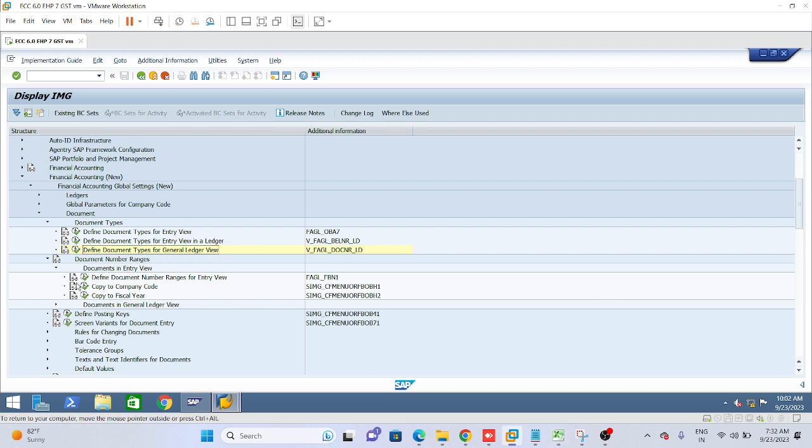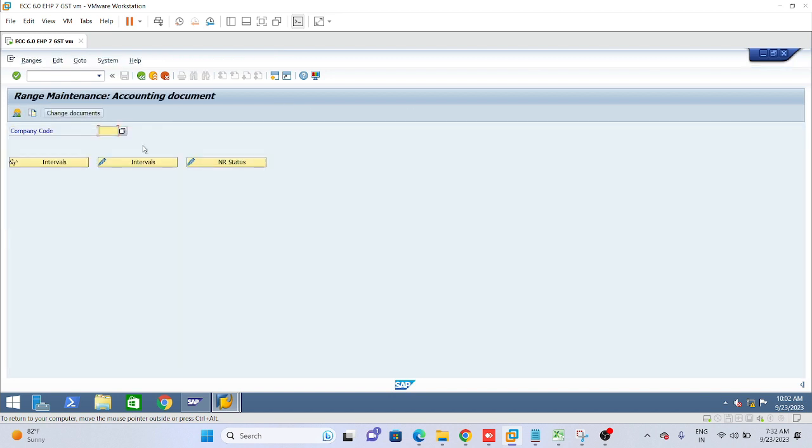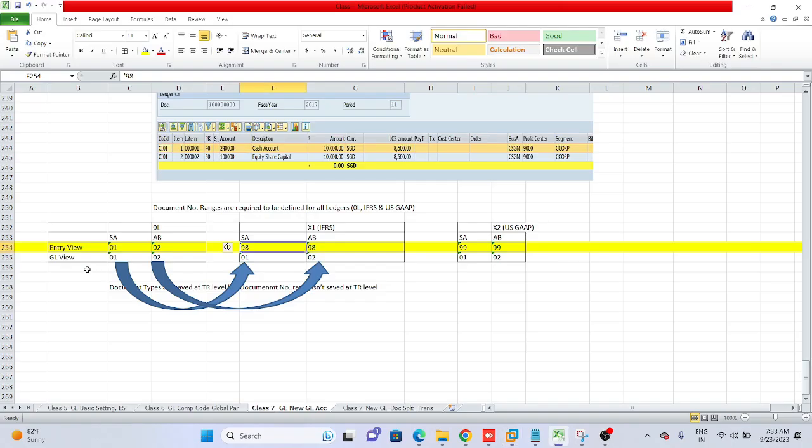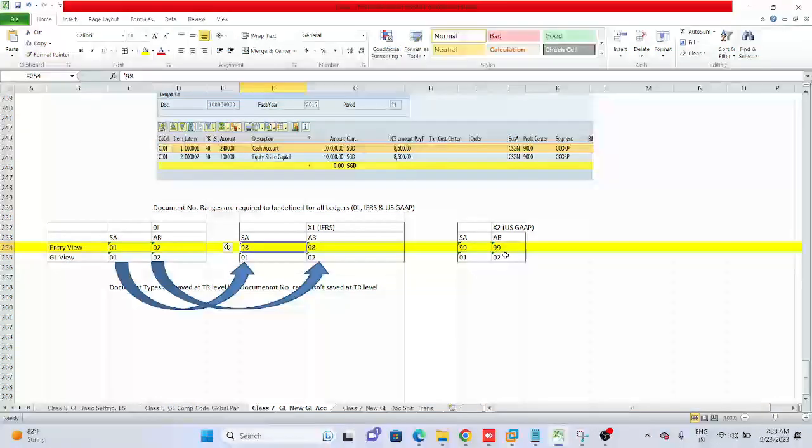Understanding? So now, 01 and 8 times, let me show you. These two are for entry view for the leading ledger. Now I am going to define number ranges for entry view for IFRS and US GAAP. It should be the 98 series for IFRS and the 99 series for US GAAP.